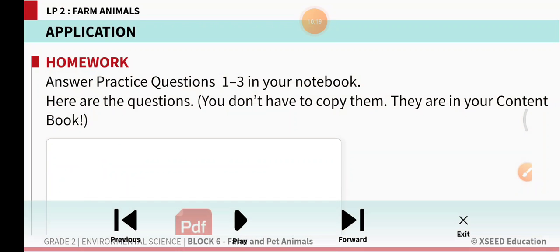So Nana, every class you read the content book. Now today which lesson? Farm animals lesson. Open your content book and read the farm animals lesson 2 times and underline new words.